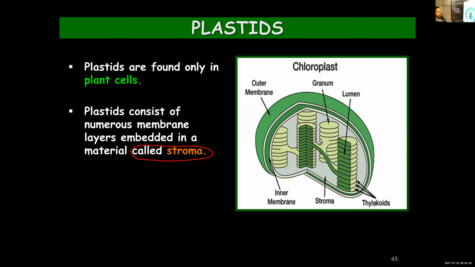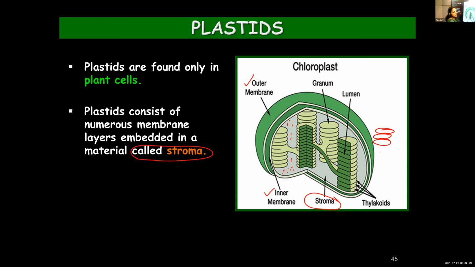And here in this figure, you can find chloroplast. It is covered by a double-layered membrane, an outer membrane and an inner membrane, and there is a fluid material present inside, which you call stroma. And you can find so many coin-shaped structures stacked one above the other.